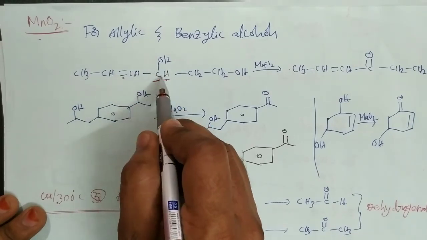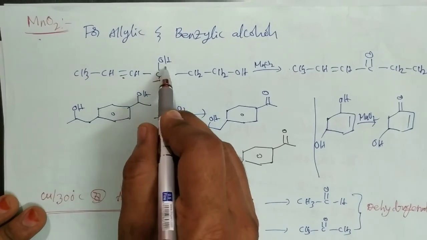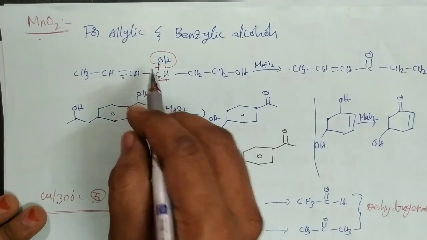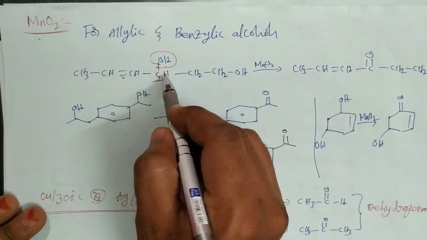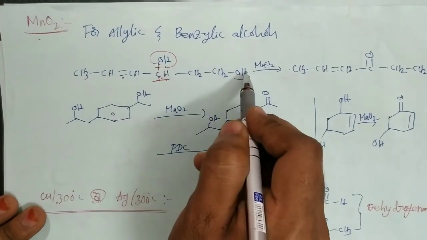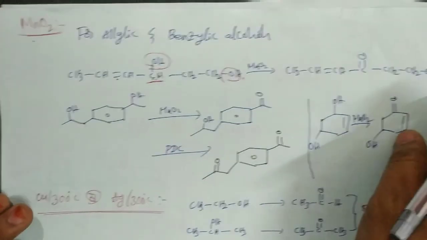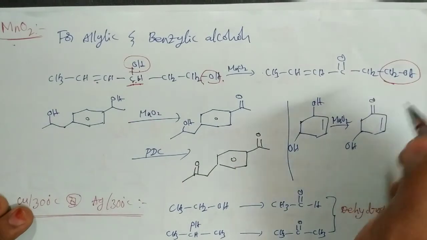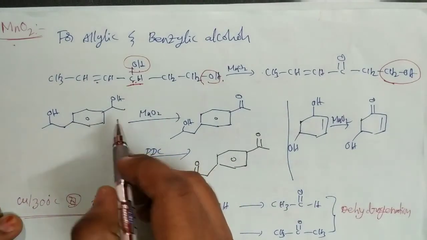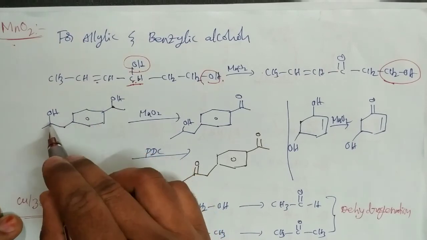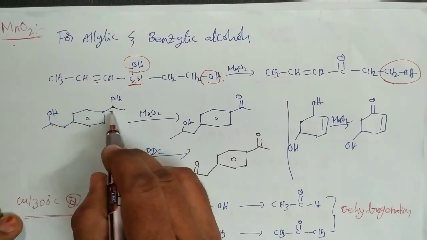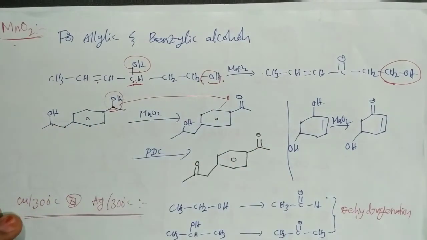So here this allylic carbon is attached to the OH, so it is an allylic alcohol. Only the allylic alcohol group is oxidized with the MnO2, but not the other OH groups. That means here this group remains the same. Okay, next here this is a benzylic carbon and this is not a benzylic carbon. So only benzylic alcohols are oxidized with the MnO2.